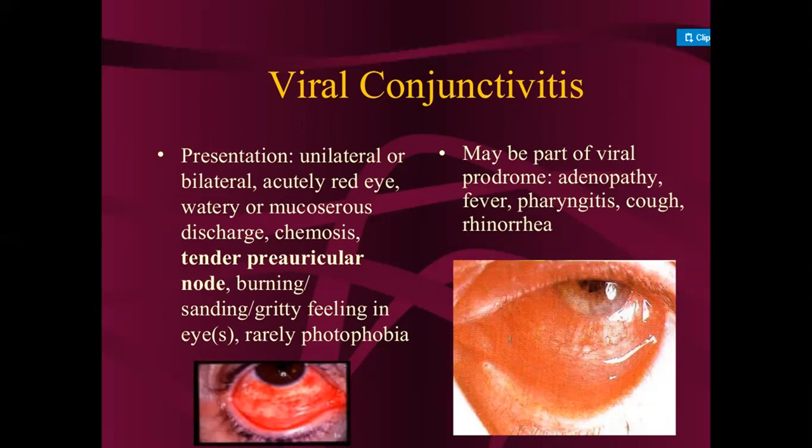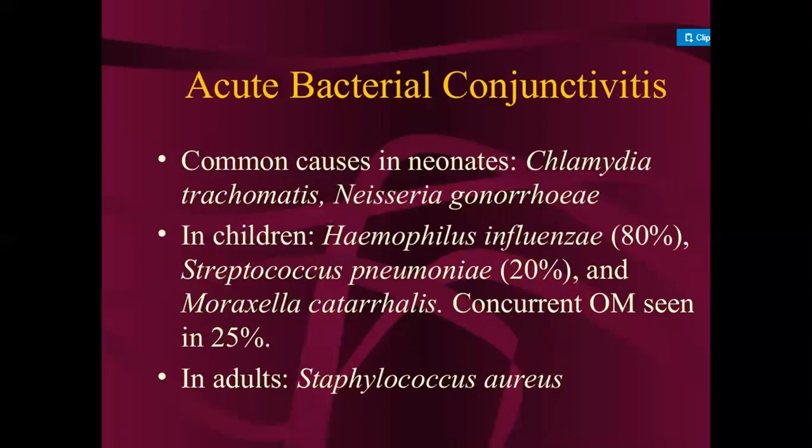If the infection is very severe, it can also affect the pharynx, so the person has pharyngitis, which is inflammation in the pharynx, or rhinorrhea. So these are the conditions which occur if the patient has viral conjunctivitis.